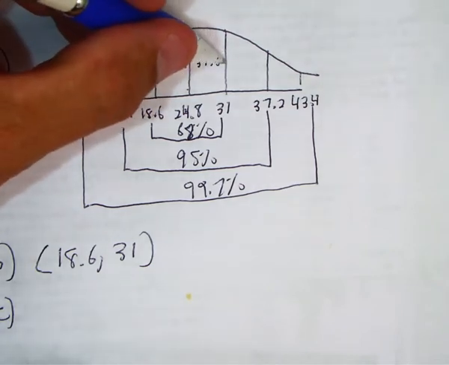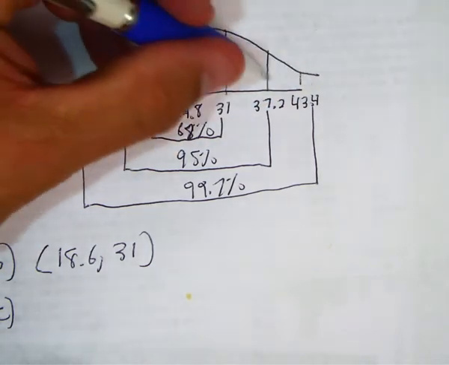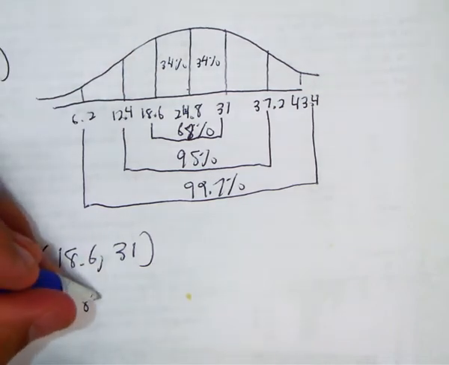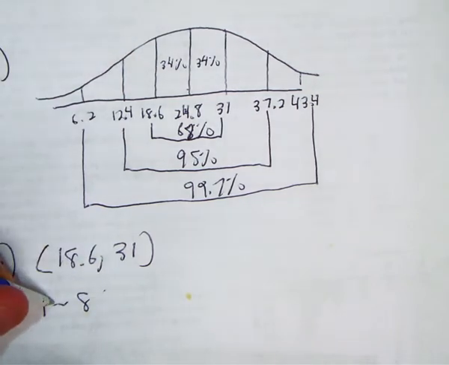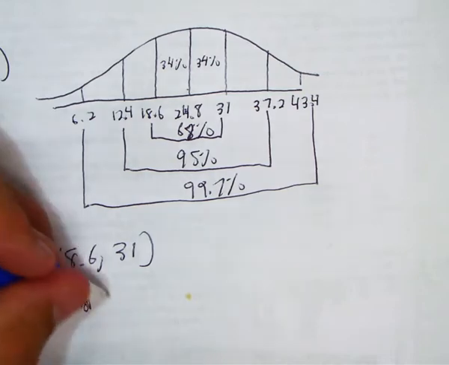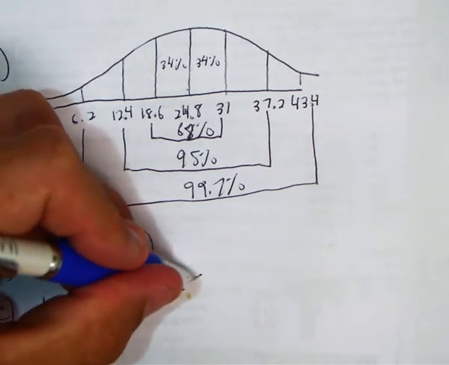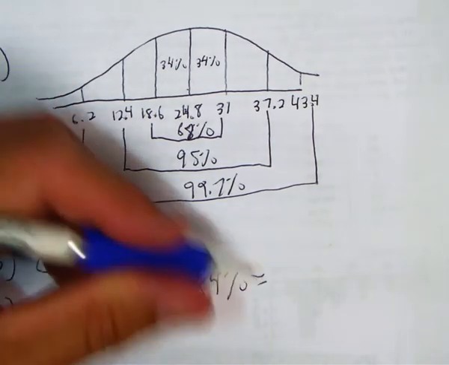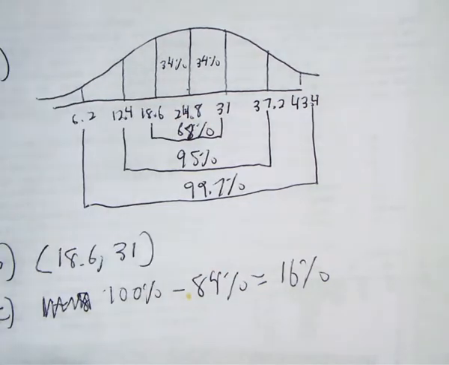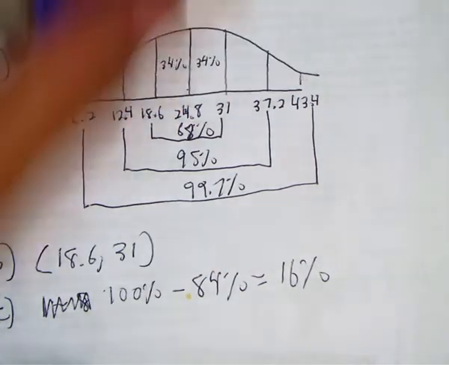So that means greater than 31, I would do 1 minus 84. Sorry, 100%. Let me do that again. 100% minus 84%, and I would get 16%. So 16% would be up here.